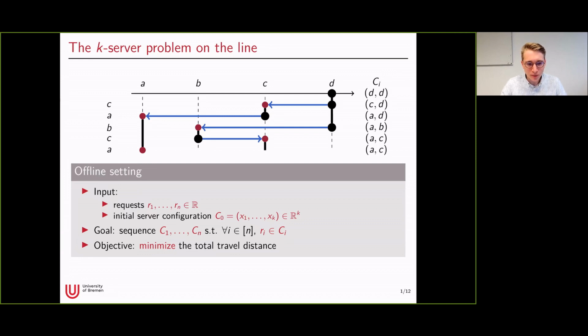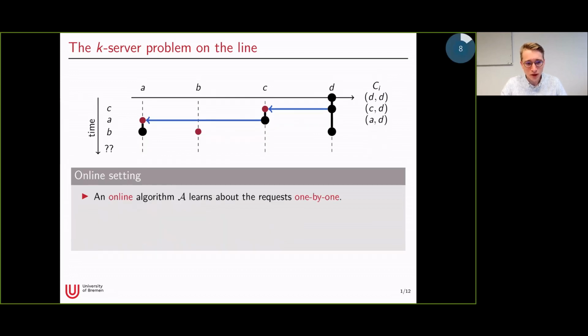So if we know the sequence of requests in advance, this is called the offline setting, and there exist efficient algorithms to solve this problem optimally. Hence, we will look at the more interesting online setting. In the online setting, an online algorithm learns about the sequence of requests one by one. So at any point in time, it only knows the current locations of its servers and the current request it has to serve. And only if it serves the current request, it gets to know the next request or learns that there is no more request.